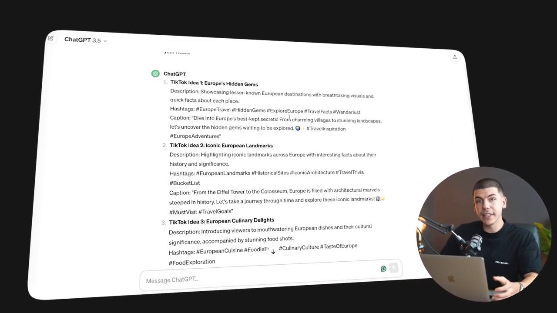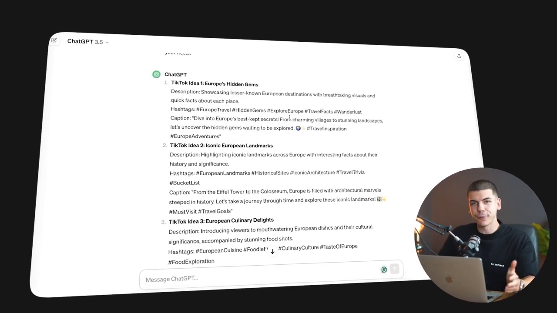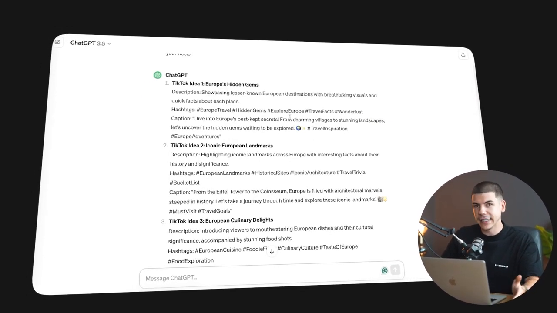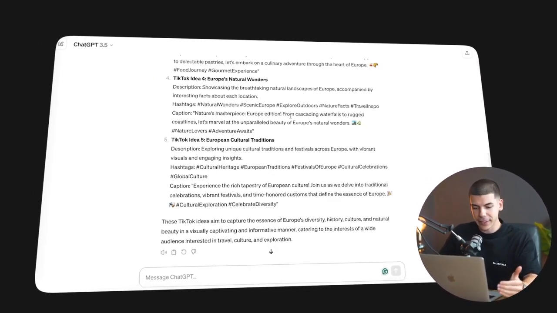Now, once it gives you ideas, you can tell it to elaborate and then create a full script based on the idea that you like from all the different ideas that it listed out.